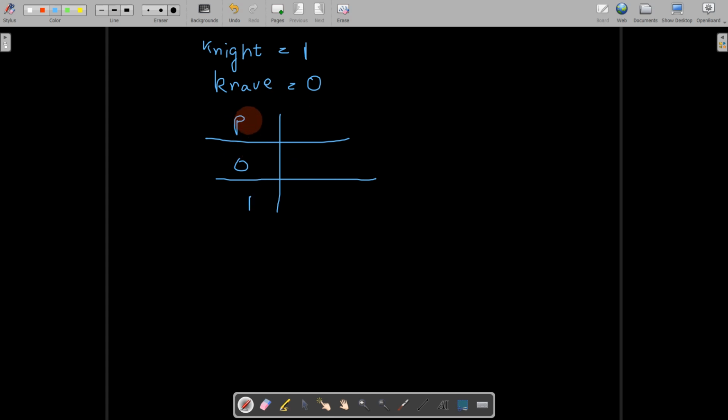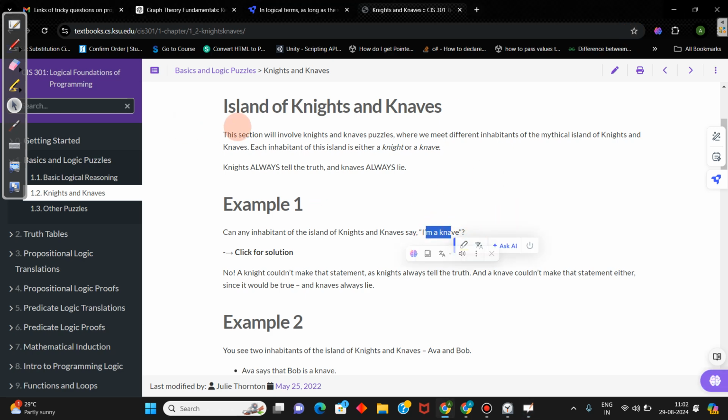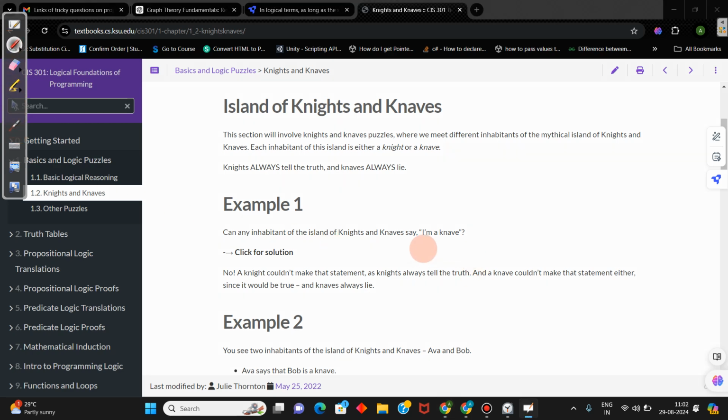First, let us say that any person P on that island is a knight. That means he always says the truth. And what he is saying is "I am a knave," that means "I lie." Now we have assumed that person is a knight. If he is a knight, what he says is true. That means this statement should be true. Let us see if it creates a contradiction or not.